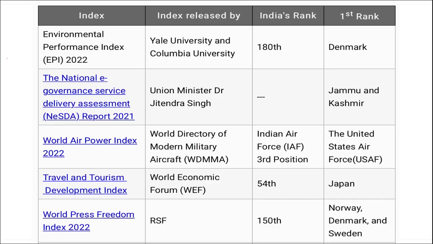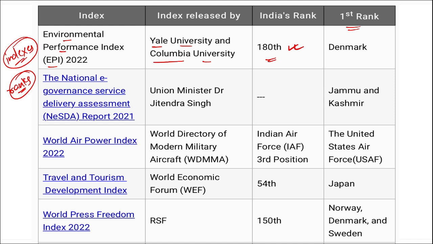So friends, let's start with some of the important indexes first. These indexes are the ranks of India and the countries that have topped in the particular index. Say for example, if you are talking about EPI, that is your Environmental Performance Index, this was released by Yale University and Columbia University, and the rank of India in this particular index is 180, and the first rank in this index was of Denmark.